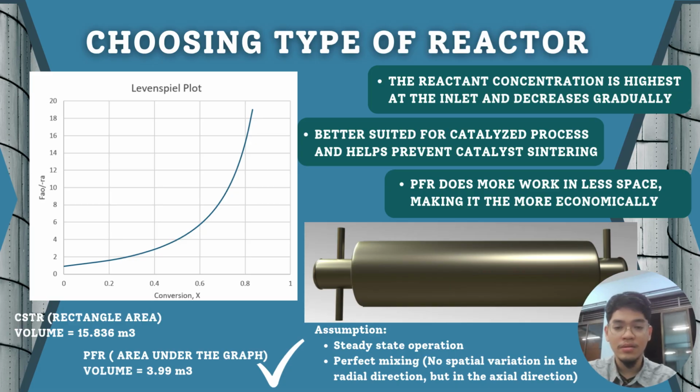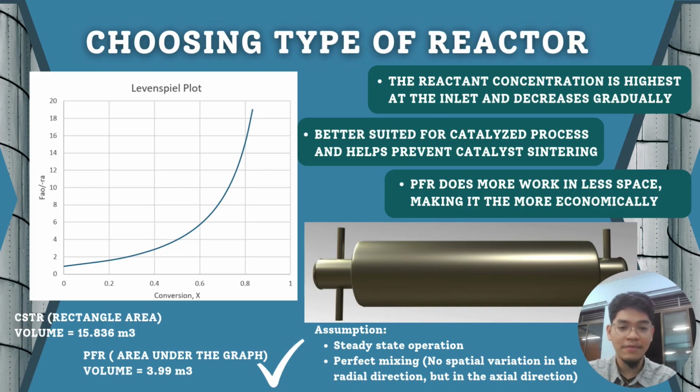According to our calculation, the volume for the CSTR is 15.836 and the PFR is 3.99 meter cube. So our chosen reactor is the PFR because it has a smaller volume than the CSTR.